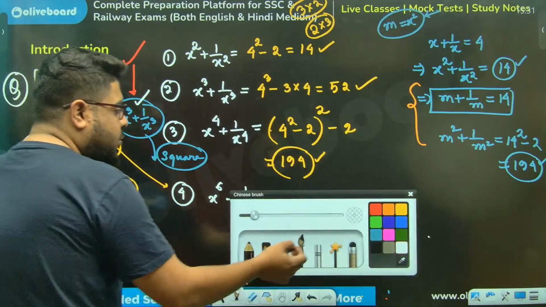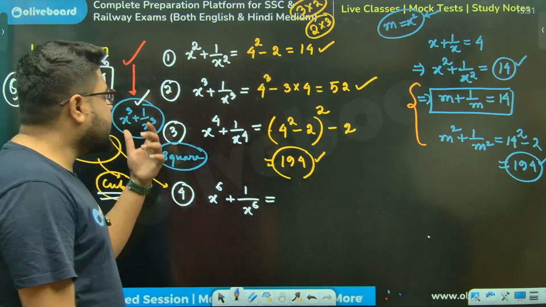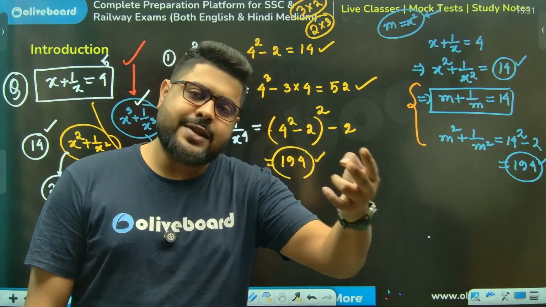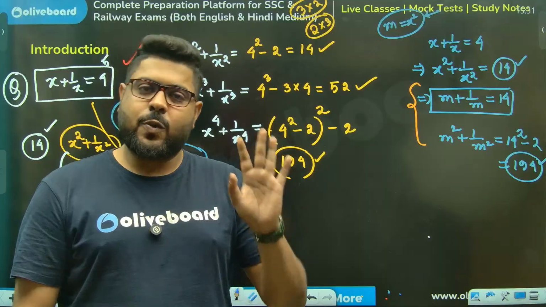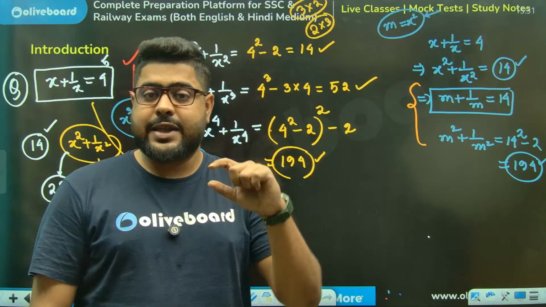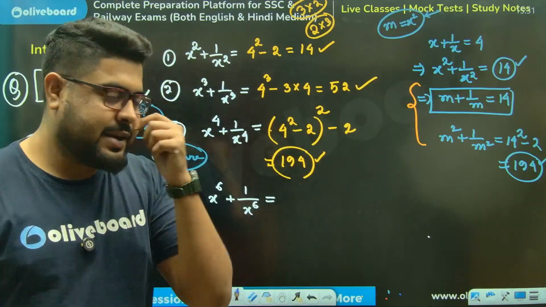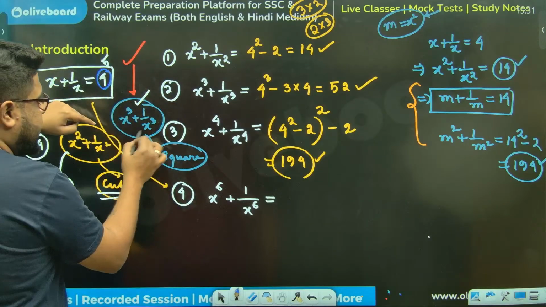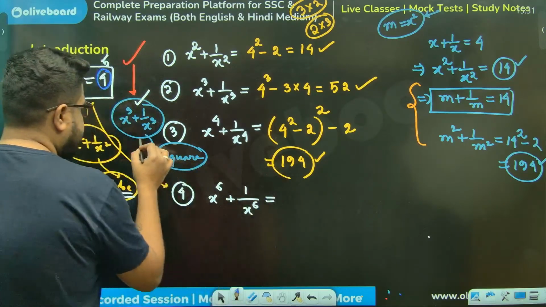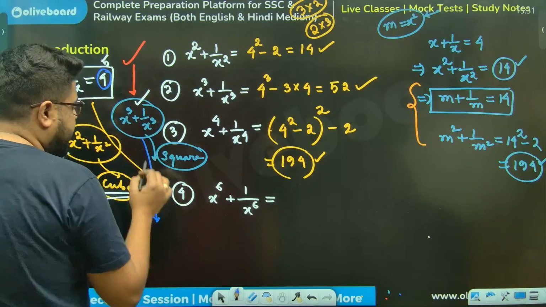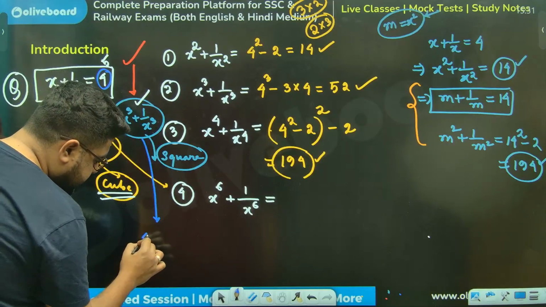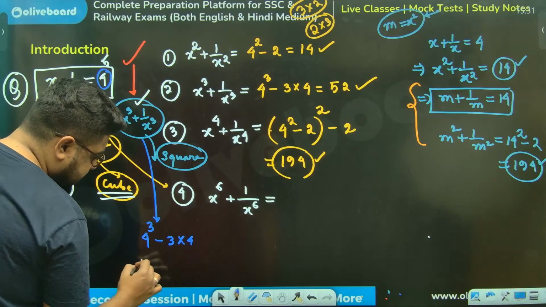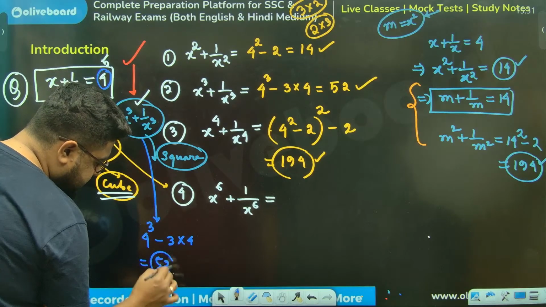Because for me, figuring out the cube of smaller numbers is easier, and figuring out squares of bigger numbers is easier. Square I can handle if the number is big, but cube is difficult for me to handle. So cube I'll do first. p cube minus 3p, that is 4 cube minus 3 into 4. So 64 minus 12, that is 52.